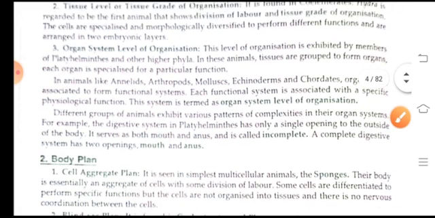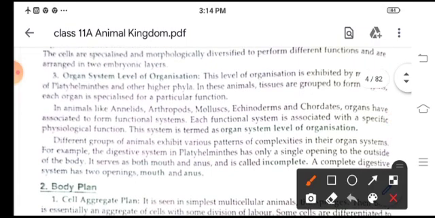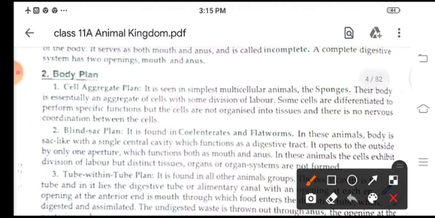Organ system or organ level of organization, children, is exhibited by members of the Platyhelminthes and other phyla. Okay, now in these, tissues are grouped together and form the organs, and each organ is specialized for a particular function. So all the higher animals, from the Platyhelminthes onwards, show organ system of organization.